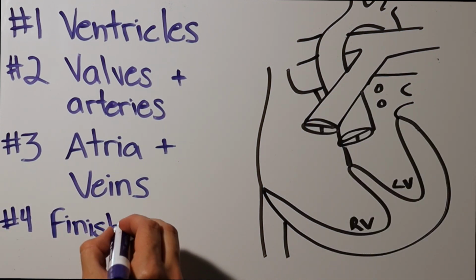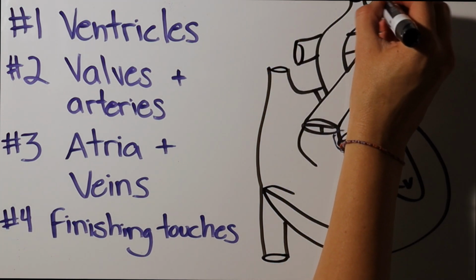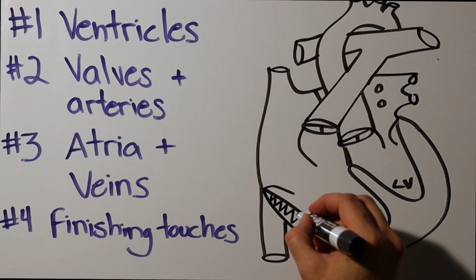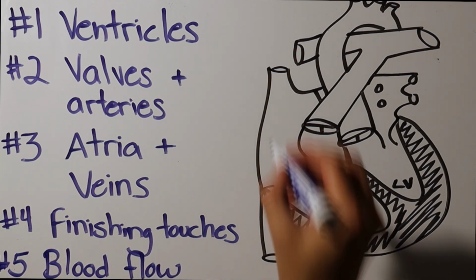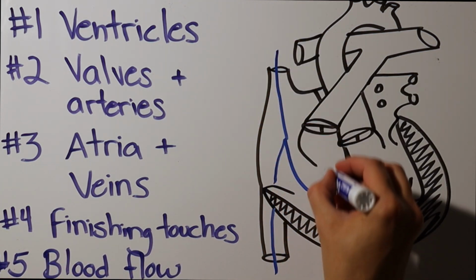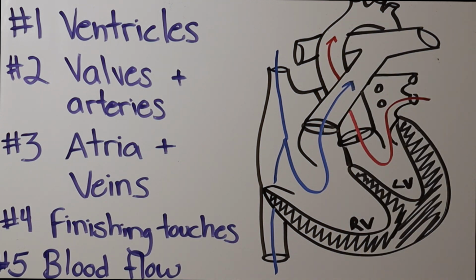Number 4, finishing touches. Draw in the AV valves. Circles at the end of vessels look good but aren't necessary. Color in the myocardium. And number 5, show where the blood goes. This isn't as important for a normal heart, but becomes a big deal when drawing congenital heart disease. And there you go, you drew a normal heart.